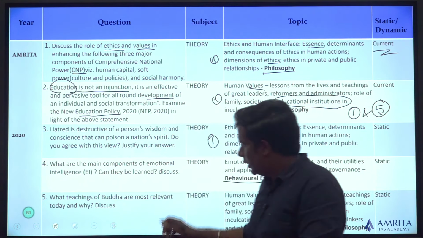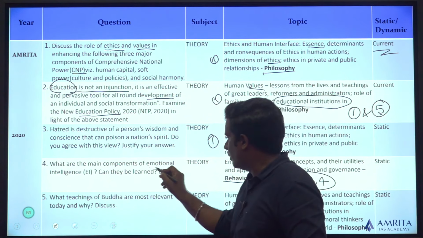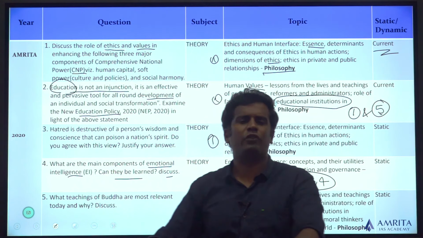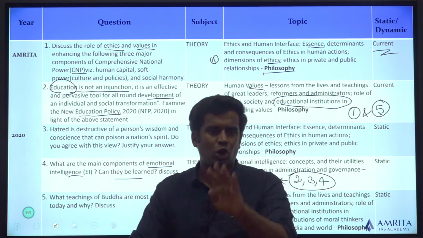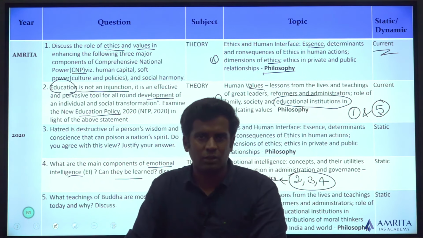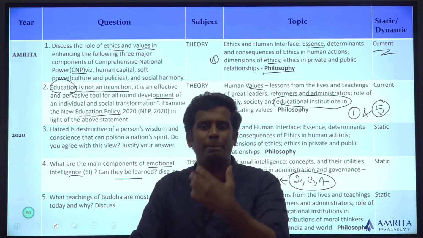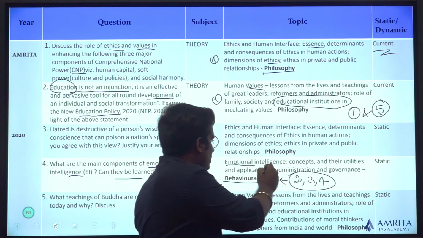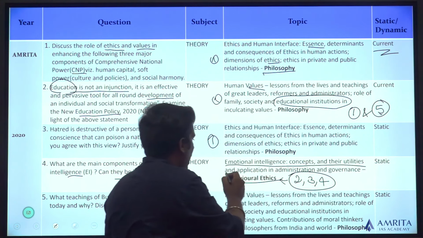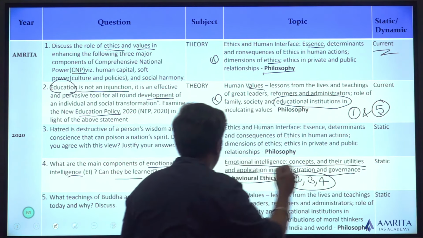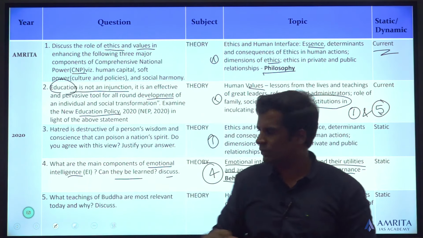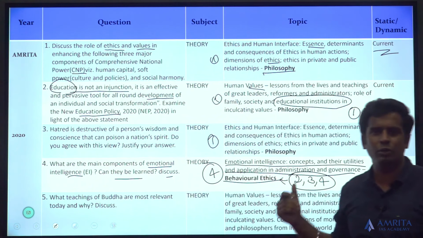Okay. Look at the next question. What are the main components of emotional intelligence? Can they be learnt? Discuss. Straightforward question. Emotional intelligence, topic number 4 in your ethics syllabus. So it's a part of behavioral ethics. It's mentioned in the syllabus: emotional intelligence, concepts and their utilities, applications in administration and governance. Straightforward question. You write it, you get your answer.